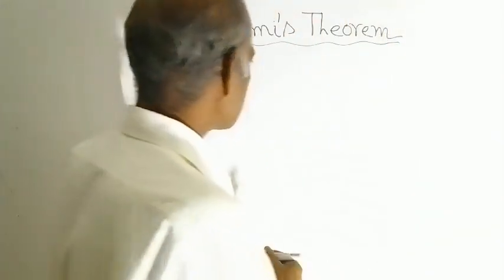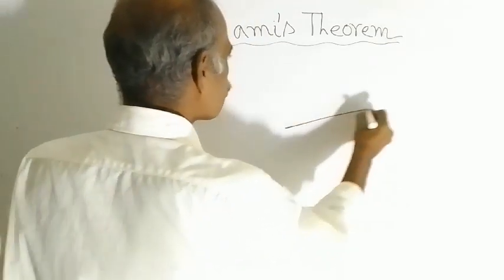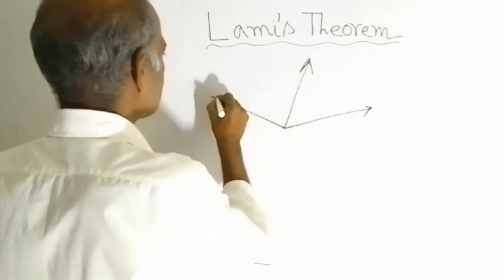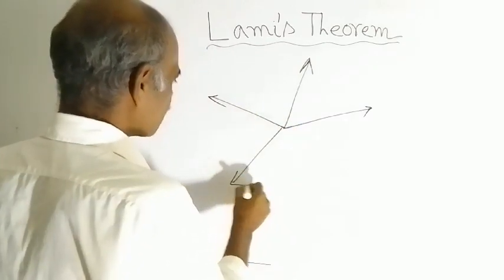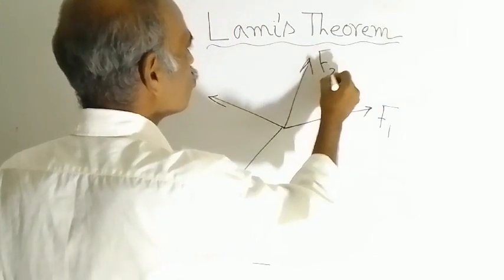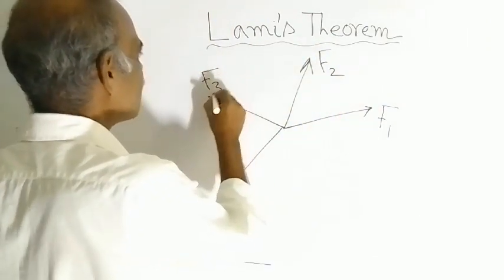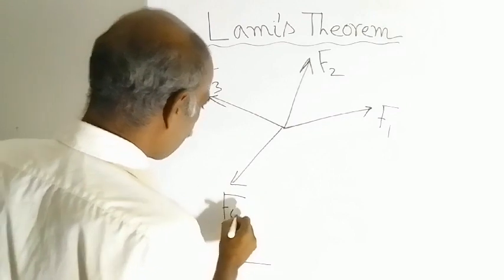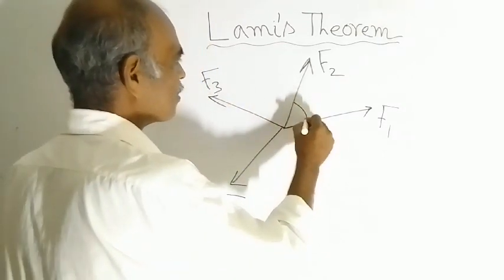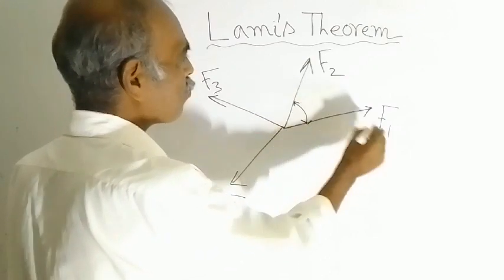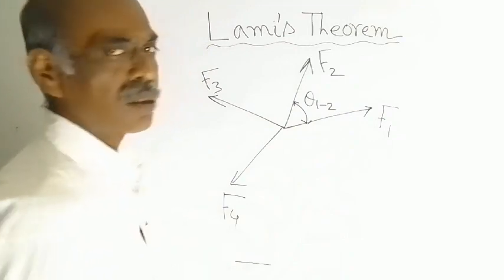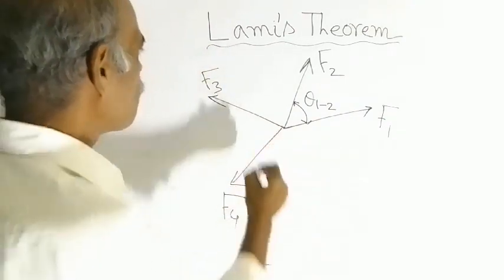Okay. Say this is the point through which all the forces are acting. Right? These are the forces. Say this force is F1, this force is F2, this force is F3, and this force is F4. And the angle between the forces: say the angle between F1 and F2 is denoted by theta suffix 1-2.